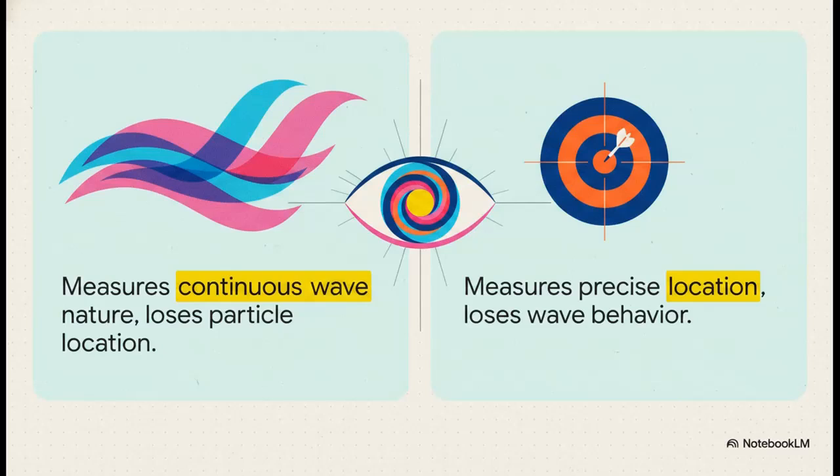And this brilliantly illustrates how it plays out in practice. If you set up an experiment specifically to measure a wave, well, nature's going to reveal its continuous, wave-like nature, but you will completely lose the particle's precise location. On the flip side, if you set up an experiment to find a particle, nature gives you a precise location, but you completely lose the wave behavior. The observer actually forces the electron to make a choice. It's just fundamentally impossible to see both faces at the exact same time.